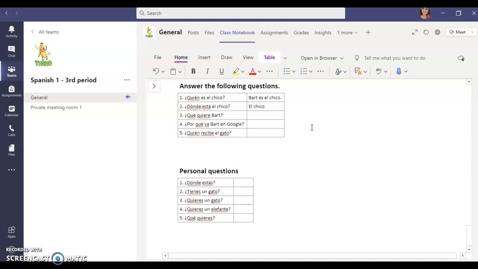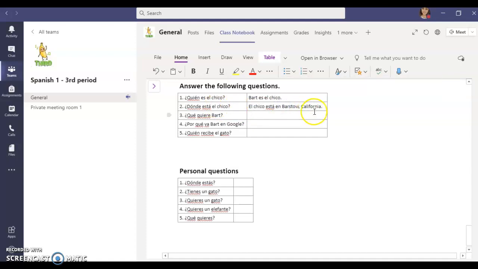That's fine. El chico está, and I'm going to use está, I'm copying it because it has that accent. El chico está en, and we know he's in California. He's somewhere specific in California, though. He's in Barstow, California. El chico está en Barstow, California.